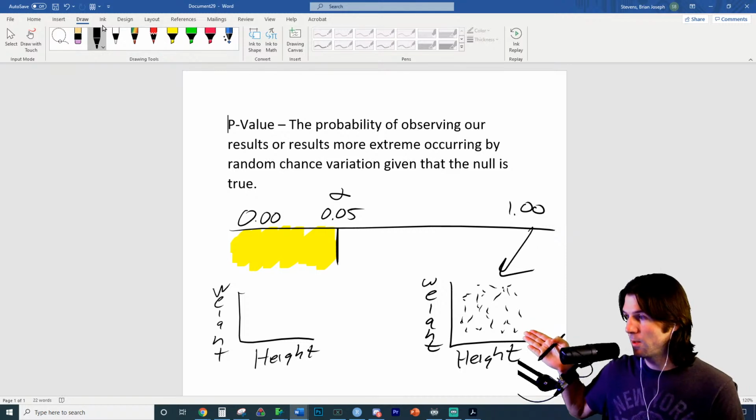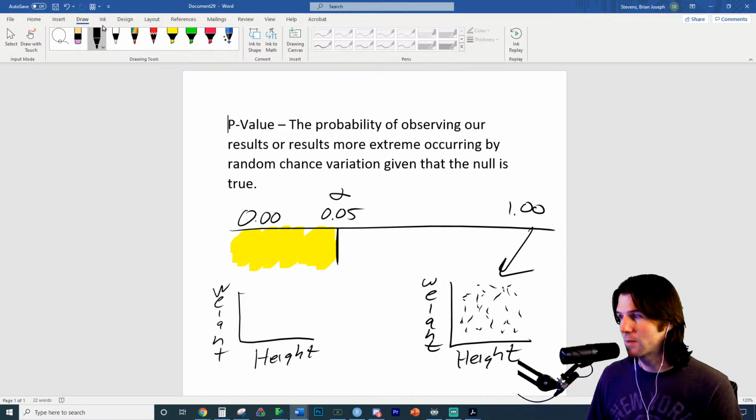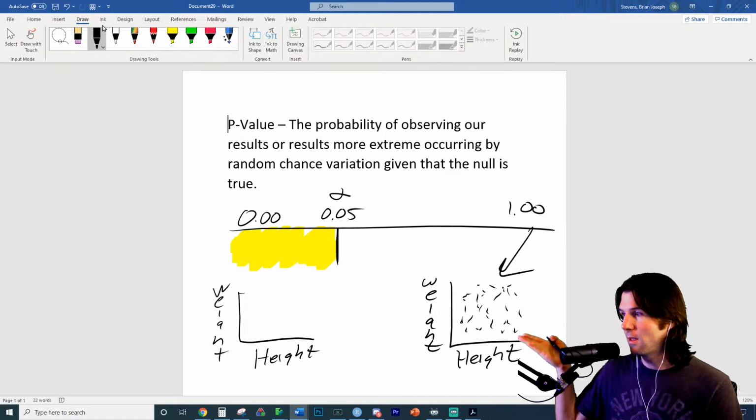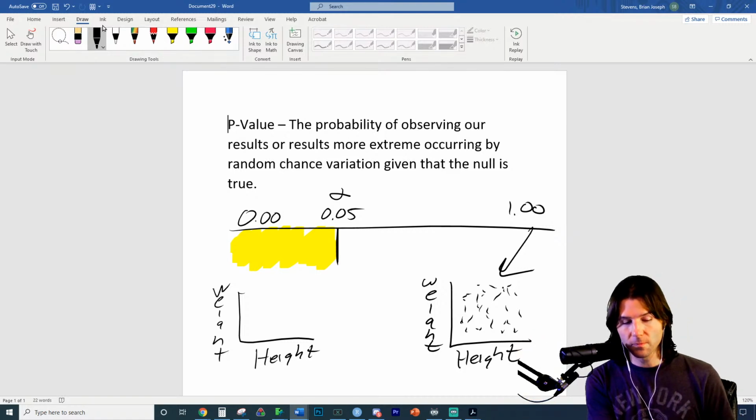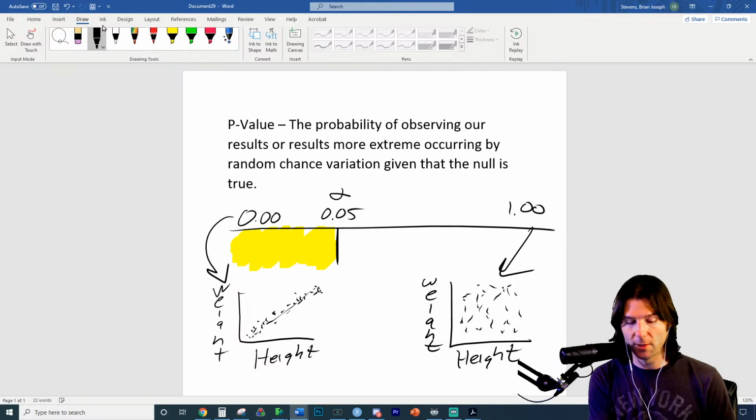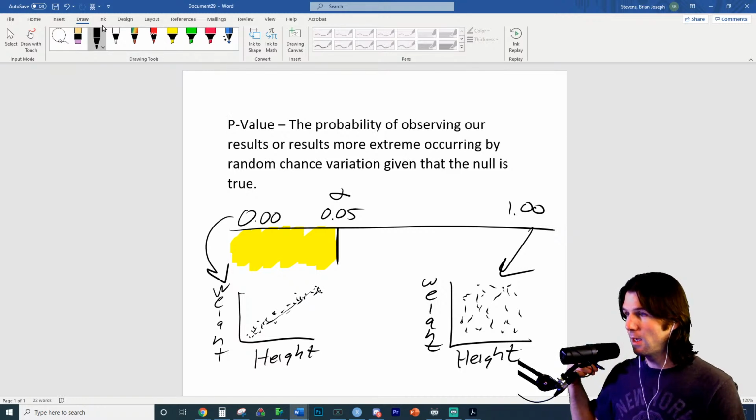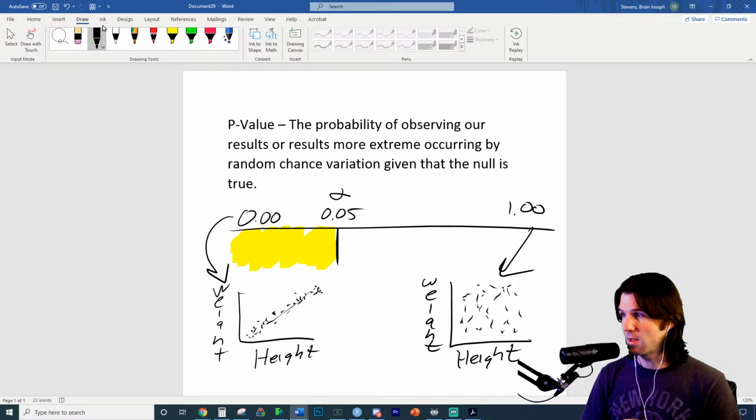If there's no relationship between height and weight, which is the null hypothesis, this would be likely to see. If there's no relationship, what would be unlikely to see? This is a very strong linear relationship right here. So what we observe right here is very unlikely, on the low p-value side.